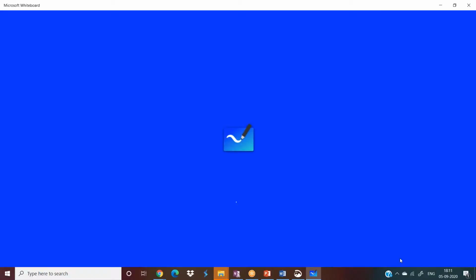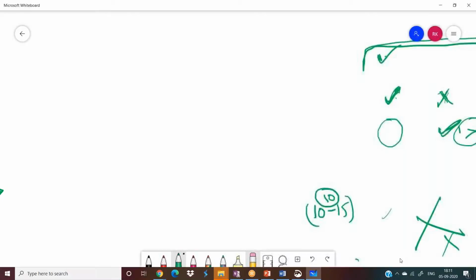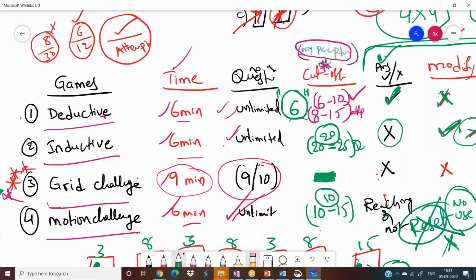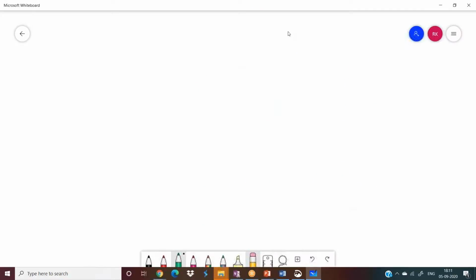Can you see a blank screen? 1 minute, it is getting loaded. Yes, you see,